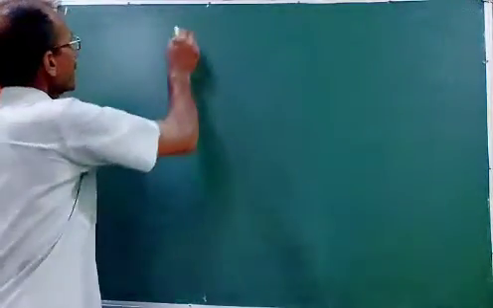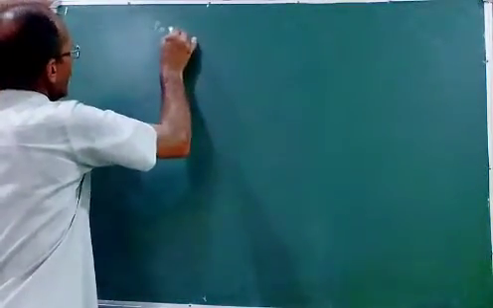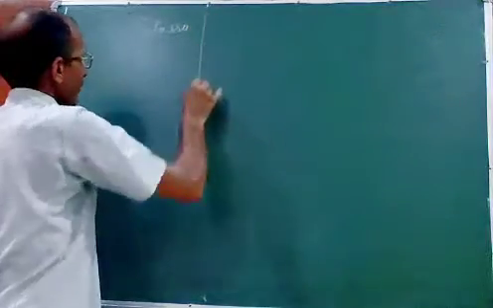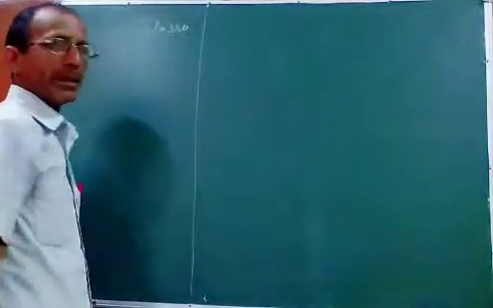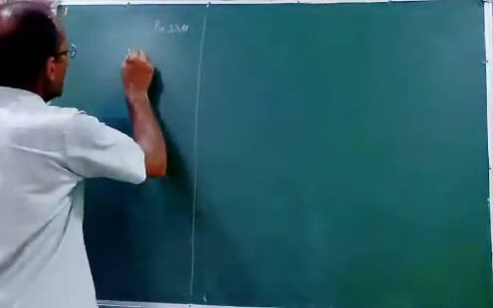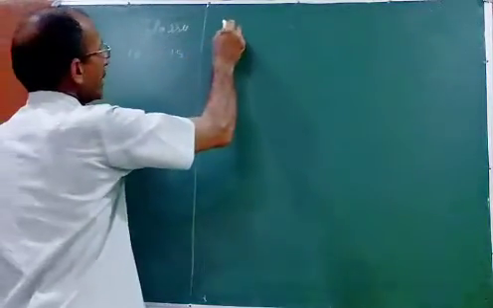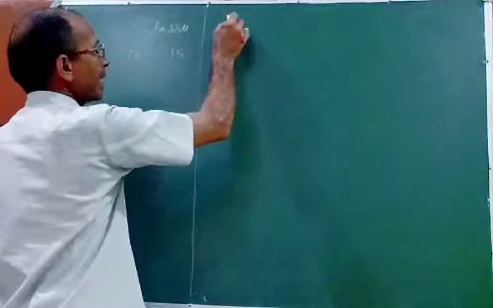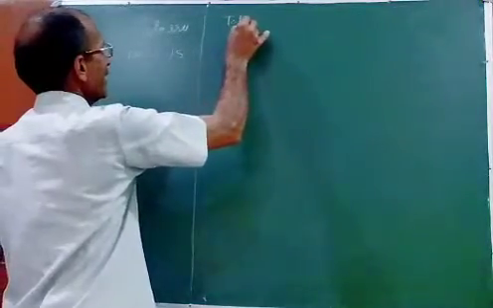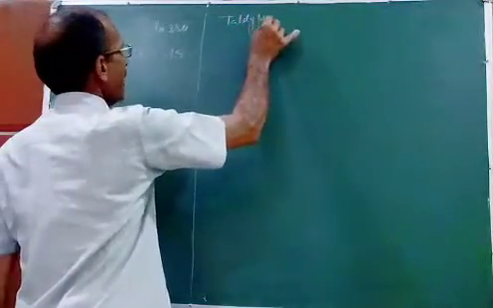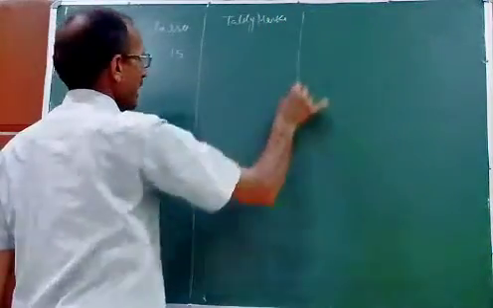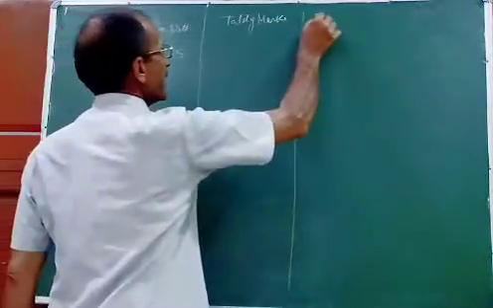Classes. Suppose 10 to 15. So you can write here tally marks, and here will be frequency.